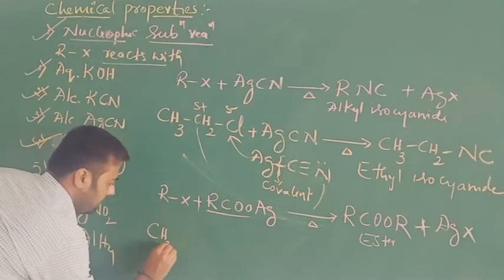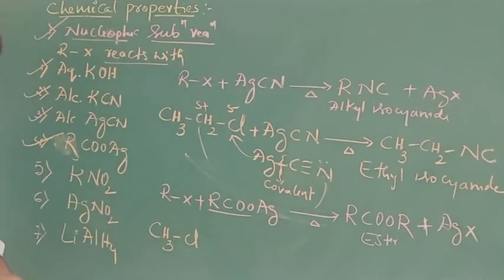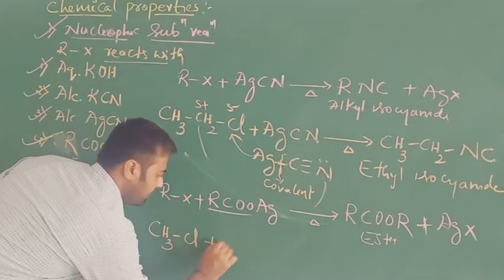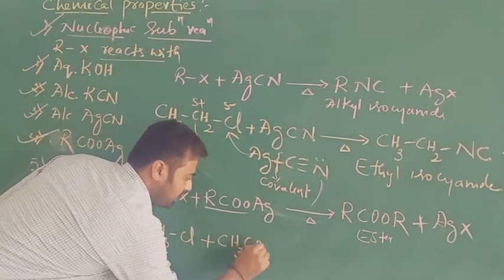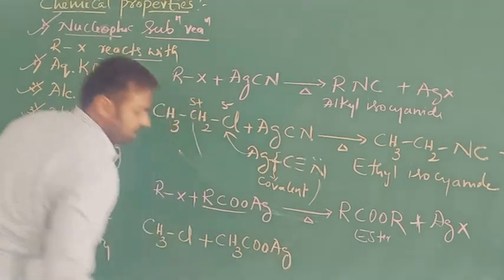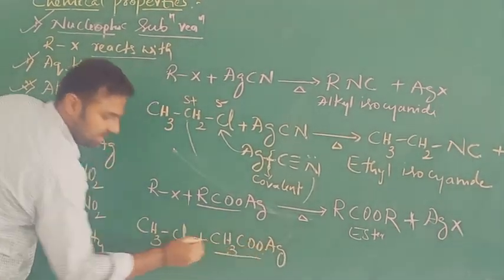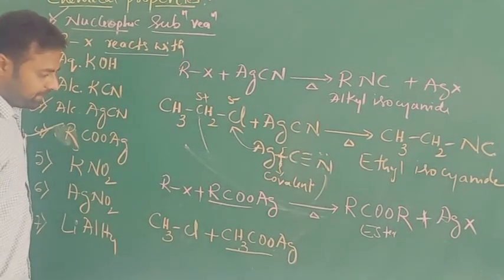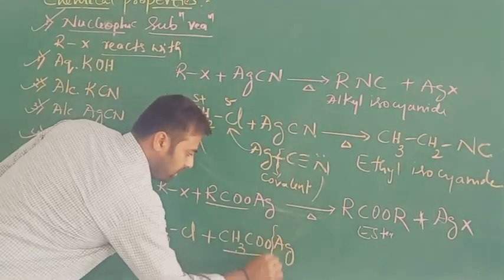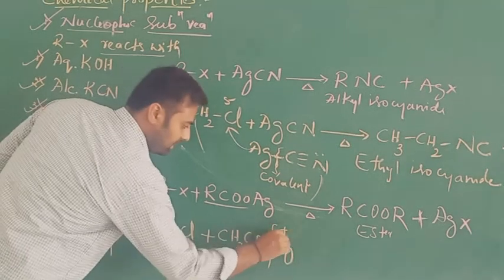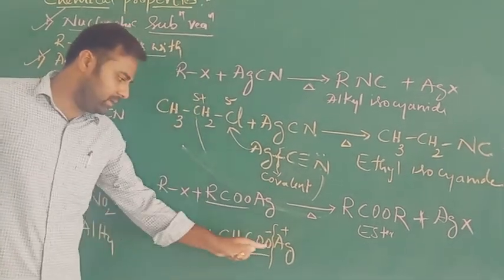Here, methyl chloride, the simple alkyl halide, is going to react with CH3COOAg. Now I am taking the silver salt of acetic acid or ethanoic acid. Here the bond will break: Ag plus and CH3COO minus, the acetate ion.